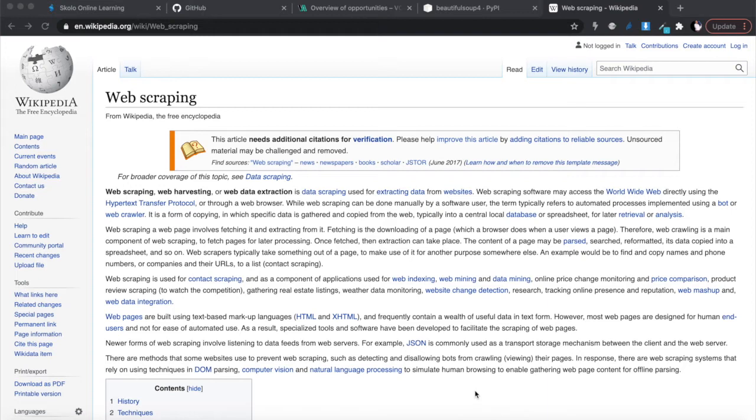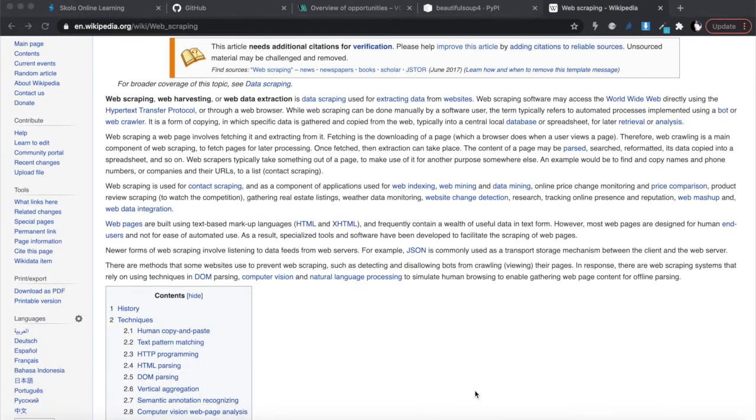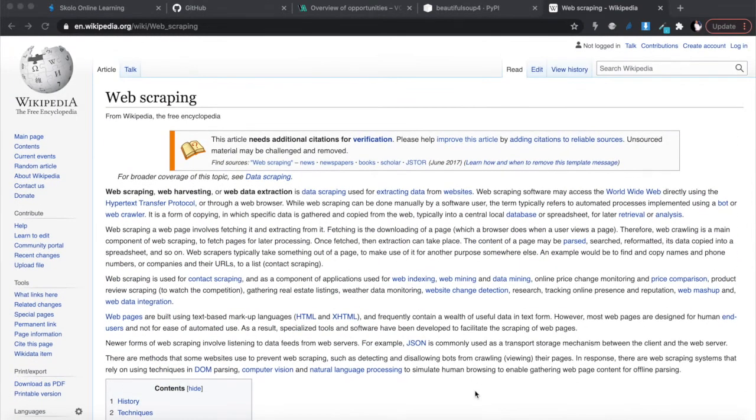And the internet is one of the richest sources of data that you can find. And it doesn't matter what project you're doing. There's a lot of information and data that can be found from the internet. So I'm going to link this below. This is a Wikipedia article on web scraping, a basic definition of what web scraping is.